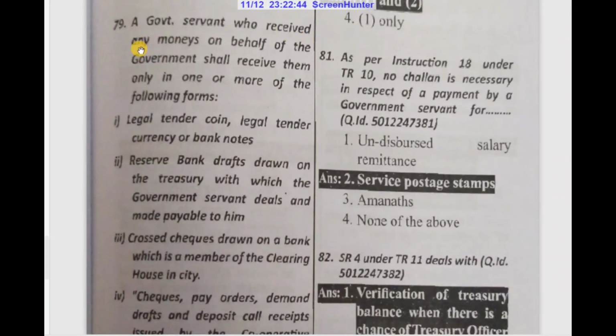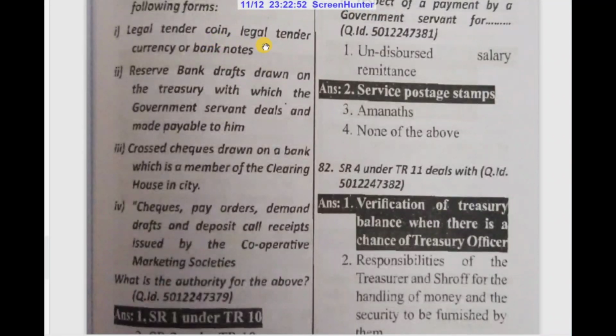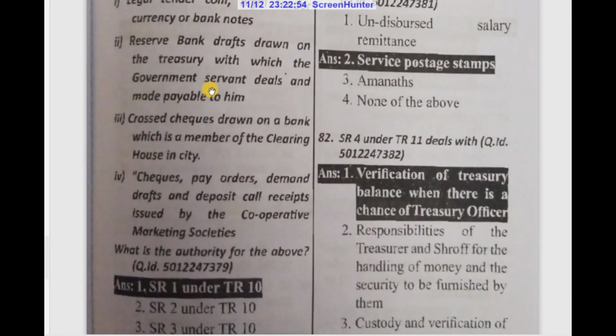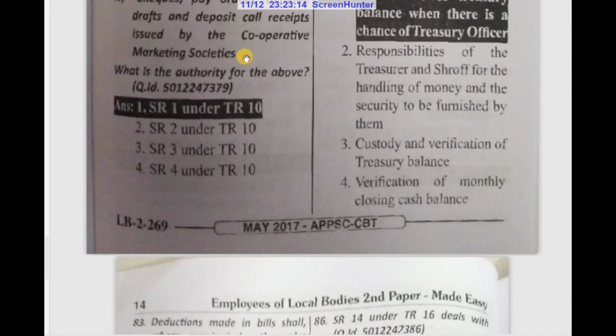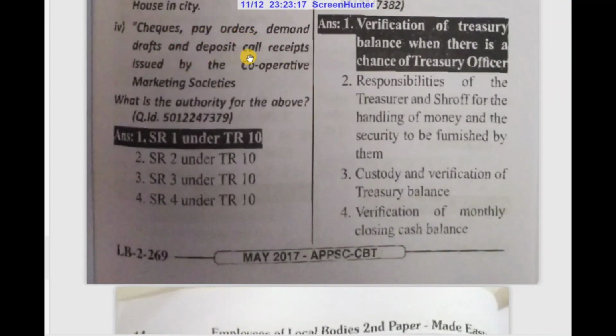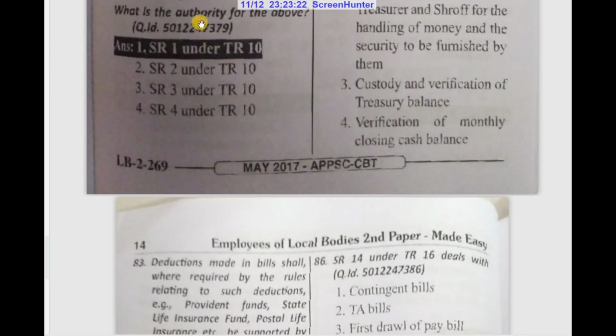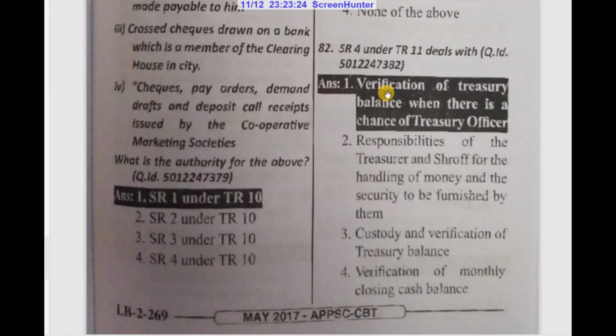A government servant who receives any monies on behalf of the government shall receive them only in one or more of the following forms: legal tender coin, legal tender currency or bank notes, Reserve Bank drafts drawn on the treasury with which the government servant deals and made payable to him, crossed checks drawn on a bank which is a member of the clearing house in the city, checks, pay orders, demand drafts and deposit call receipts issued by the cooperative marketing societies. What is the authority for the above? SR1 under TR 10.